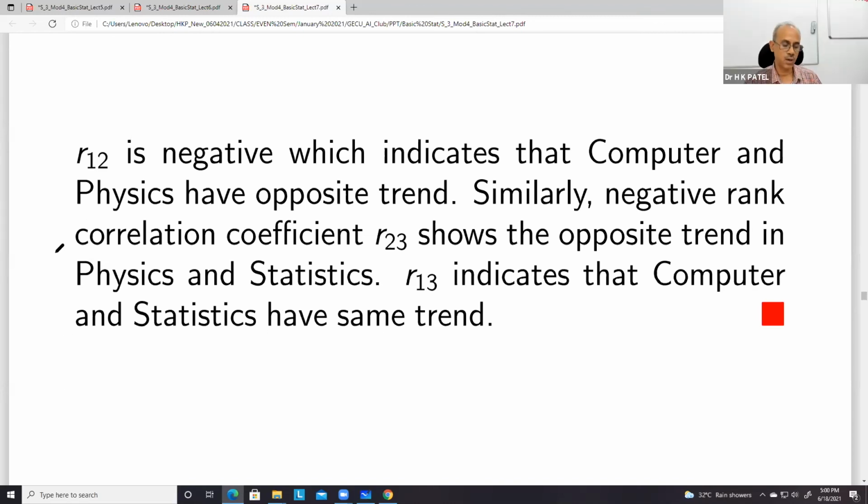So if the value of R is positive, then we have positive correlation. Positive or in this case same trend actually. We should not say positive correlation. Positive definition means either both moving in the same direction.